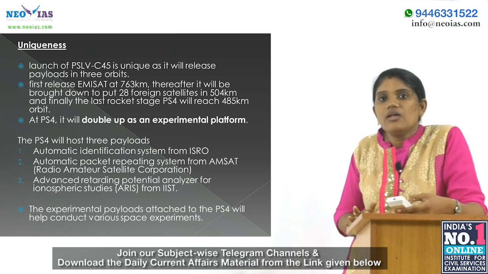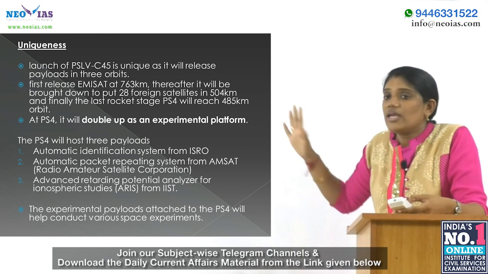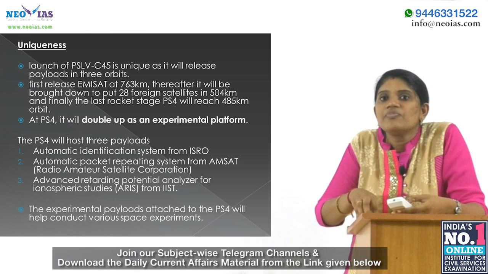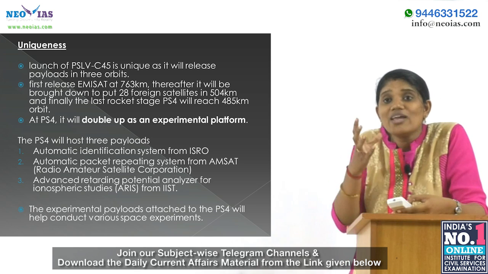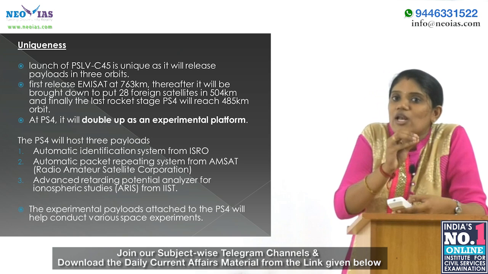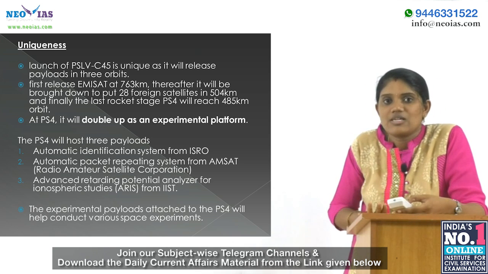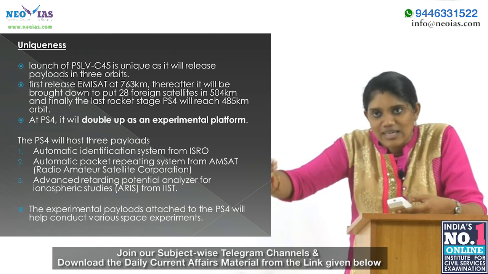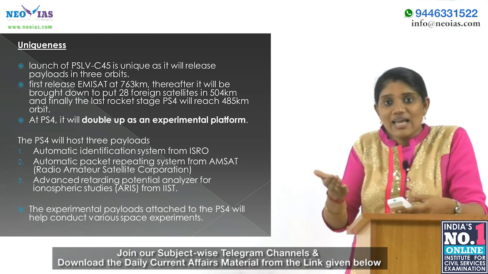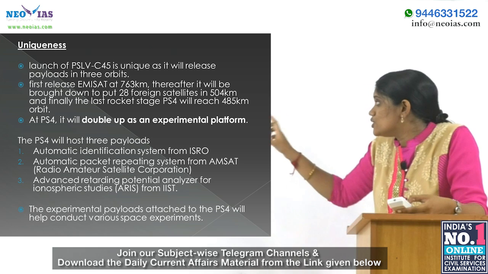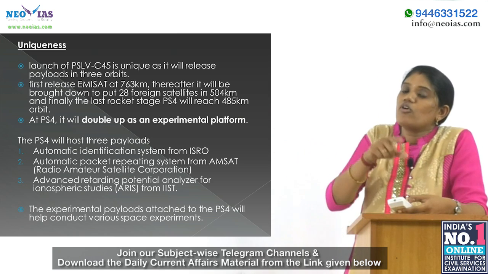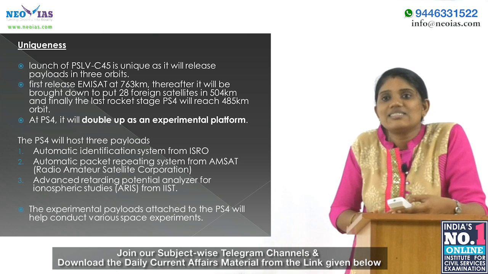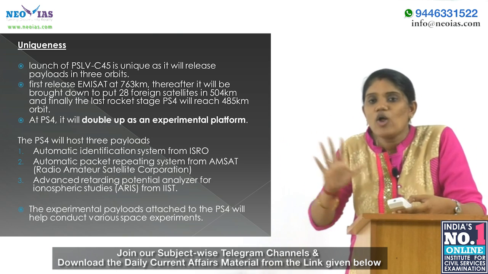Then, about its uniqueness: as I said, it is launched by the PSLV C-45, and another unique feature is that it will release payloads in 3 orbits. The first release, EMISAT, is at 763 kilometers, and thereafter the 28 other foreign payloads will be released at 504 kilometers.